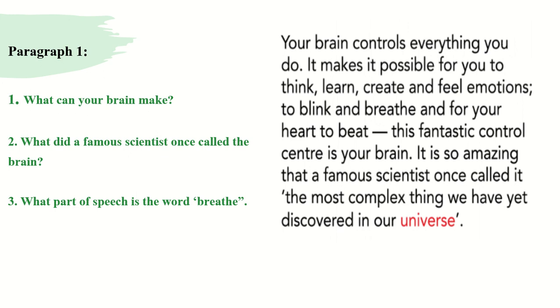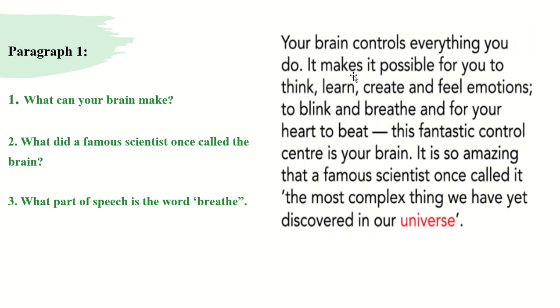You can skim the paragraph, just the first paragraph. Okay, after you've read this paragraph, you're supposed to answer these questions easily. So let's answer them together. What can your brain make? Let's read together. Your brain controls everything you do. It makes it possible for you to think, learn, create, and feel emotions, to blink and breathe, and for your heart to beat. So these are all the things that your brain can make for your body. So these are the answers.